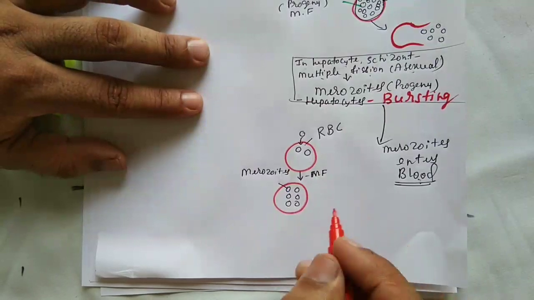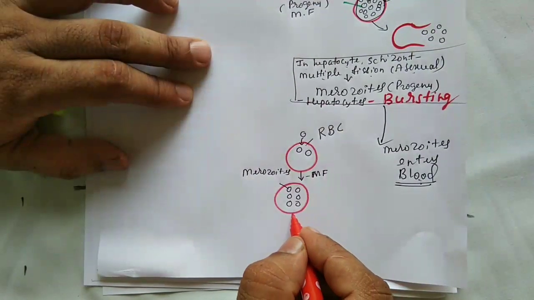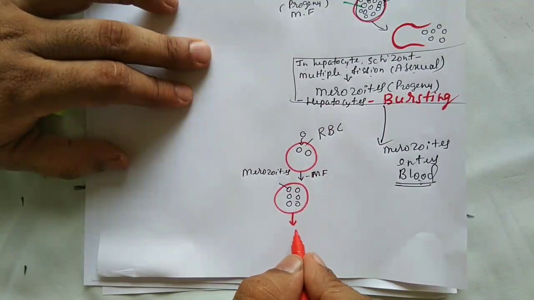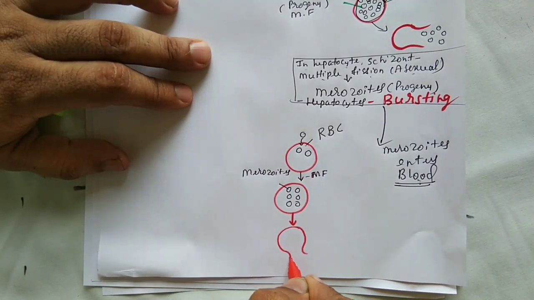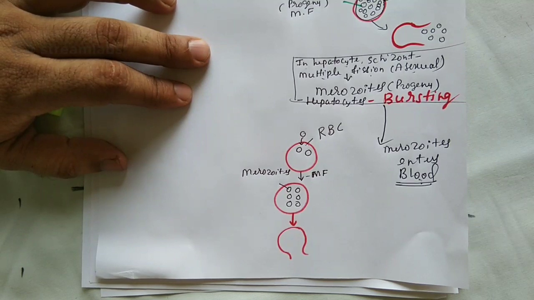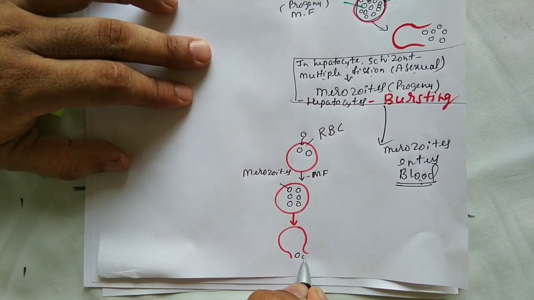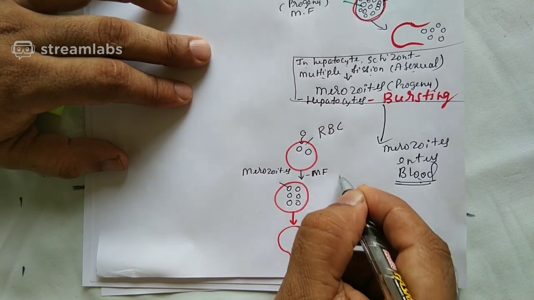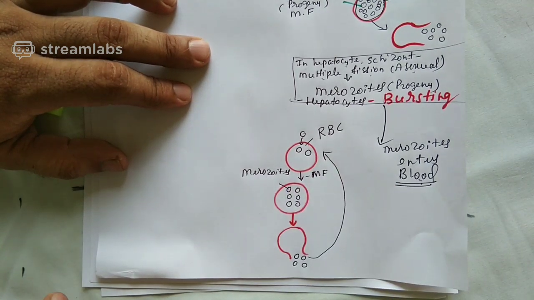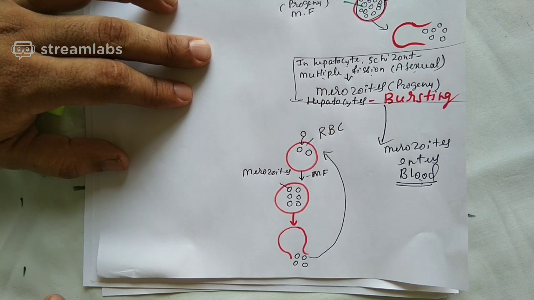See here. The merozoite now will burst. And not merozoite, RBC will burst. As RBC bursts, who gets released? Yes, merozoites get released. And these merozoites can once again infect a new RBC. Hope the matter is very clear for you.